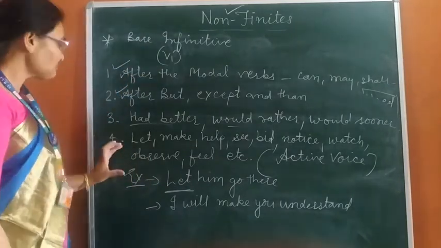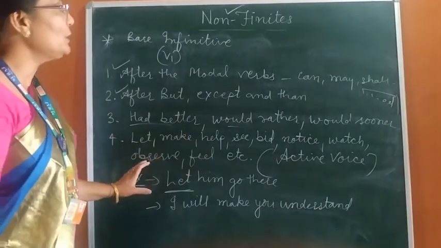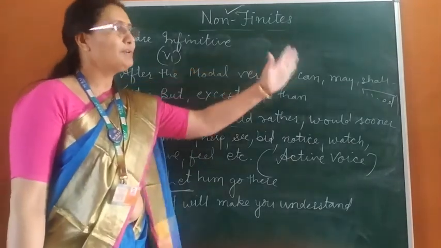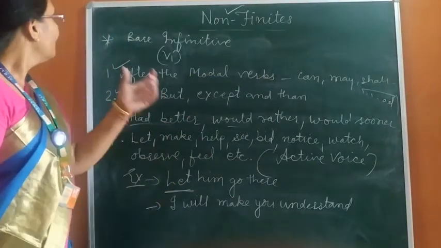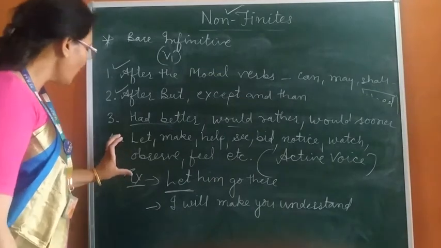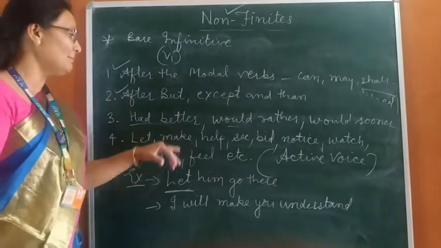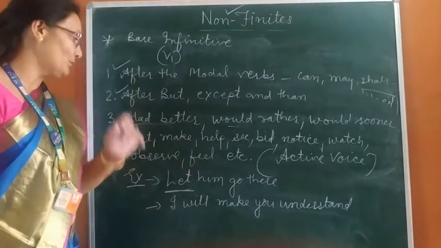But if these verbs are found in passive voice, we will use to infinitive. Further, when I tell you the rules of to infinitive, this rule will also apply there.